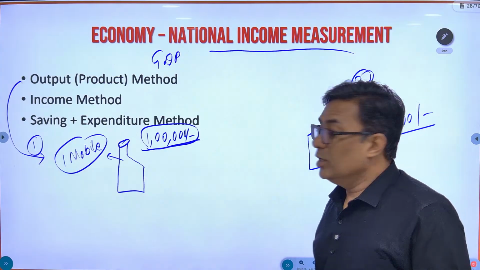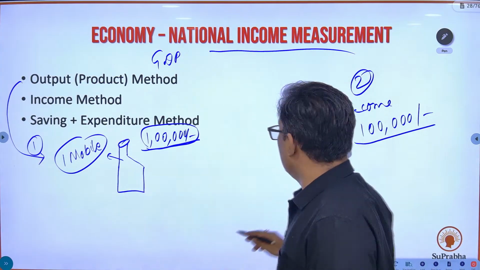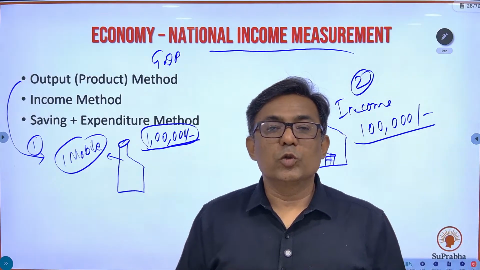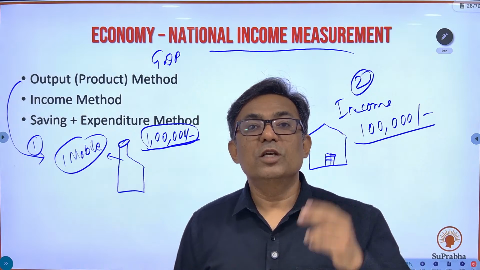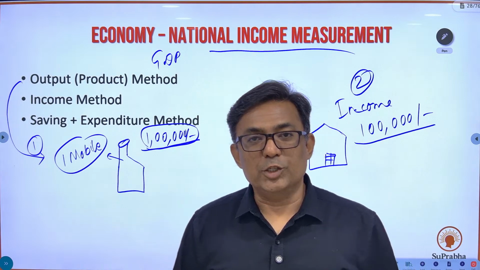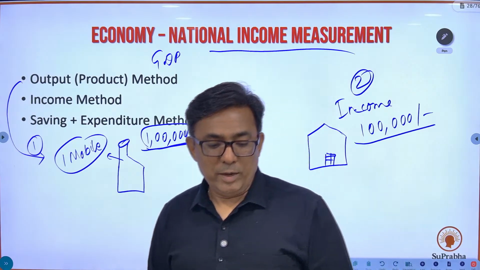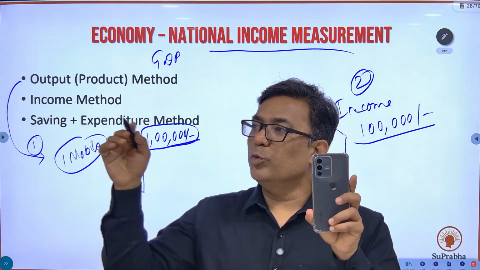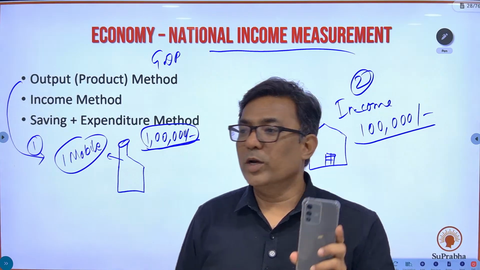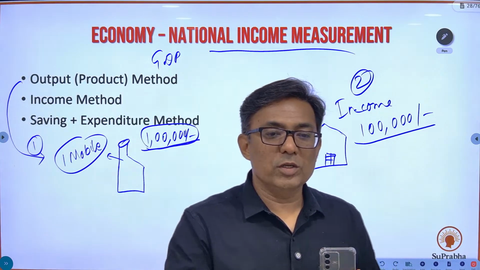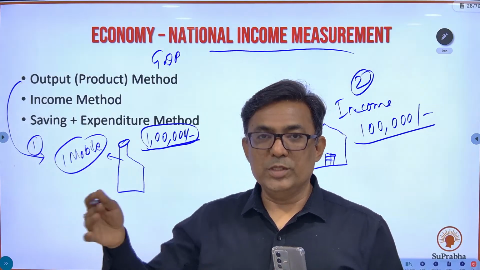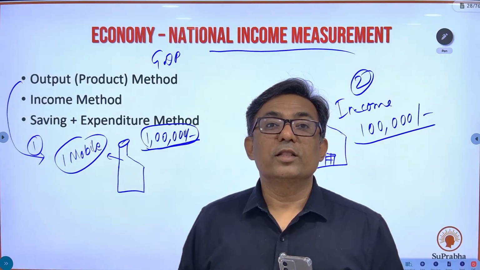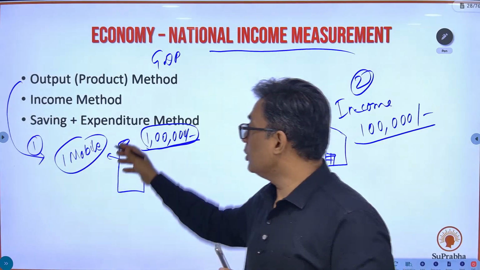Now remember one thing, you are going to use either the output method or the income method. दोनों नहीं यूज करना है. अगर दोनों आप यूज करोगे तो the GDP of the country will be 2 lakh rupees, which is a misrepresentation. That means you have produced just one mobile. So what is the value of this mobile? 1 lakh rupees. So output method GDP 1 lakh rupees. Then you again go home and ask each one of you, how much money have you earned this year? They'll say 1 lakh rupees, put together 1 lakh rupees. So again you add 1 lakh and 1 lakh, 2 lakh, that is a misrepresentation. You are either going to use this method or this method.